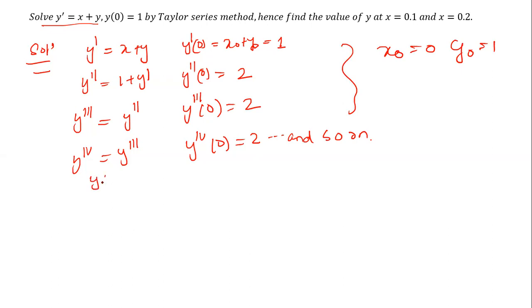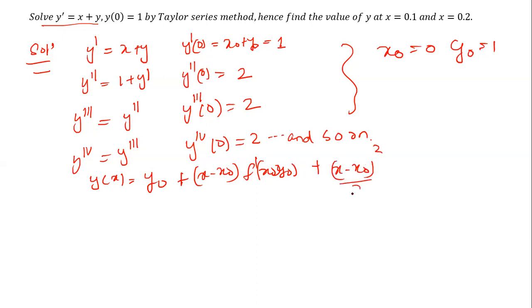You have represented y of x as y0 plus (x minus x0) into f dash of x0, y0, plus (x minus x0) square by 2 factorial into f double dash of x0, y0, and so on. So first of all, we can substitute x as 0.1.